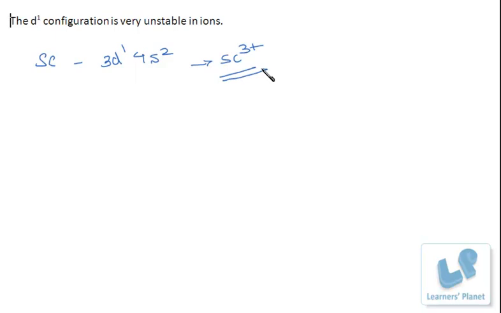It doesn't form 2 plus ions, because this d1 configuration is highly unstable. Why is it so? Because it prefers to lose its one electron.